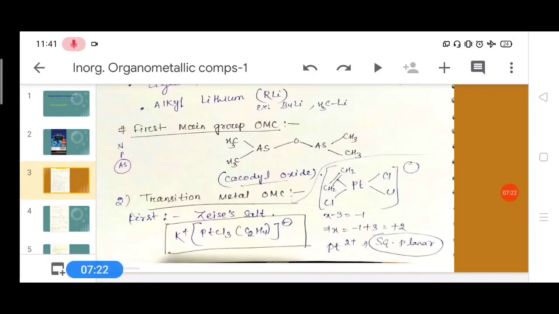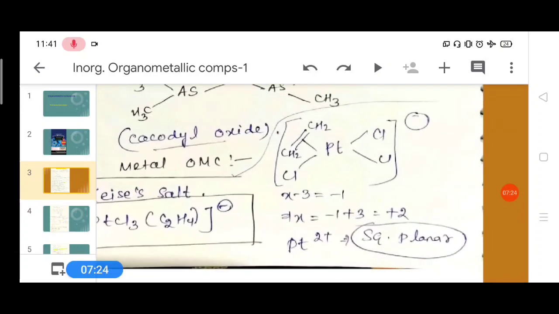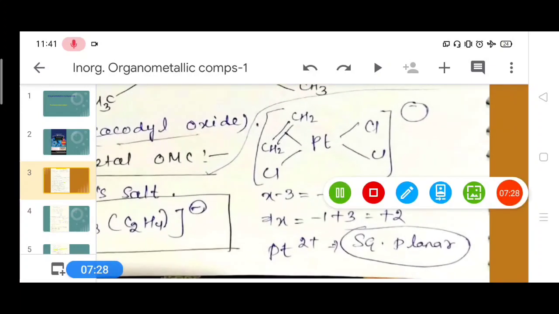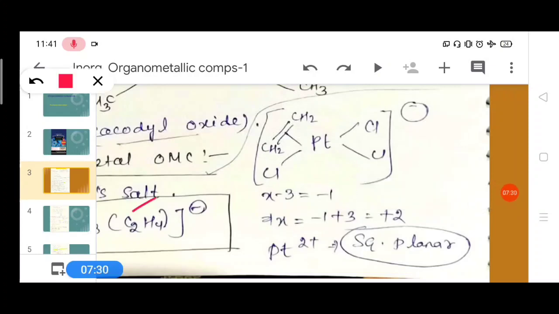If you calculate the oxidation number, we know that the ethylene group is a neutral group. Its oxidation number, its charge, is 0.